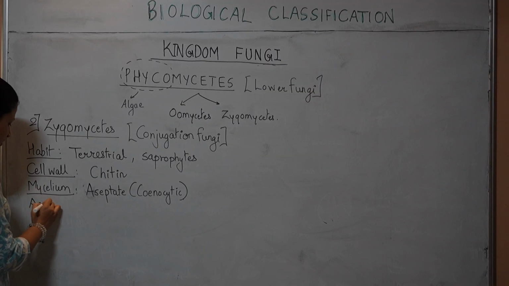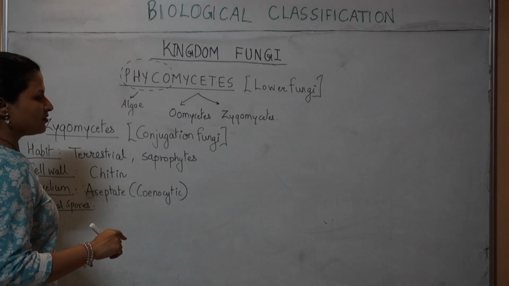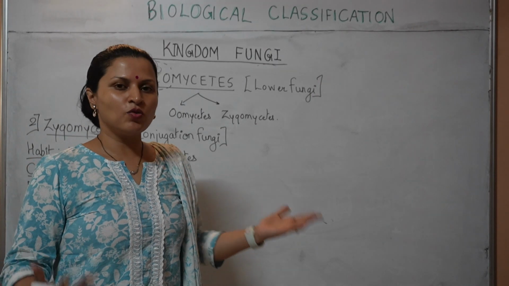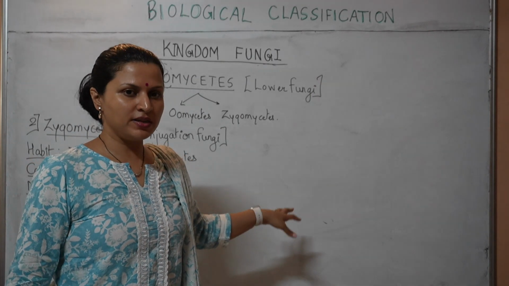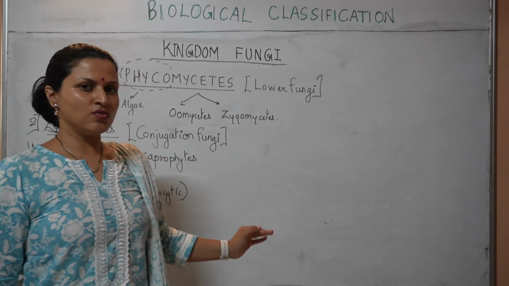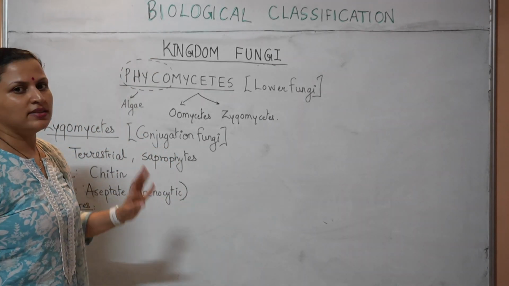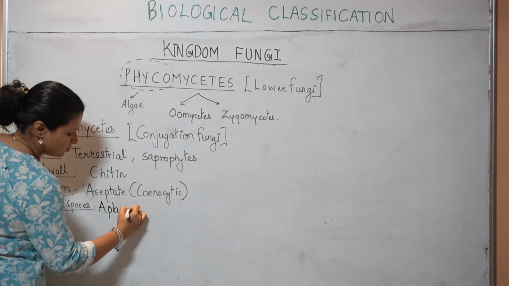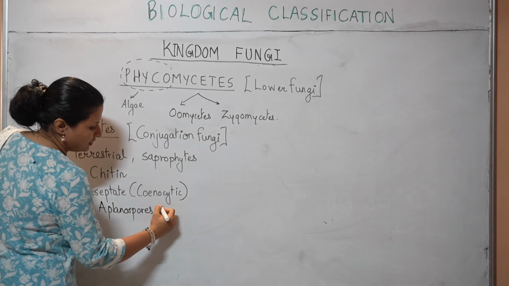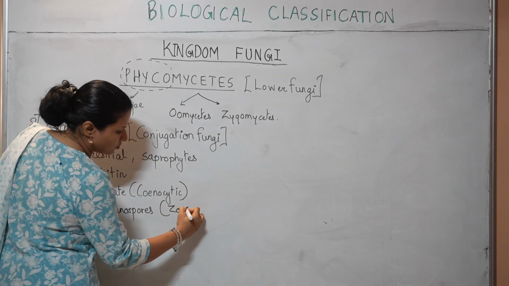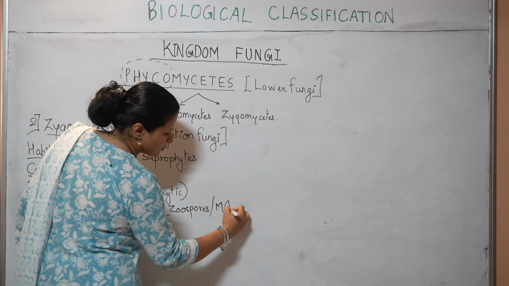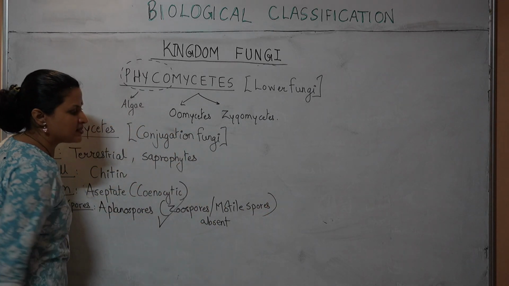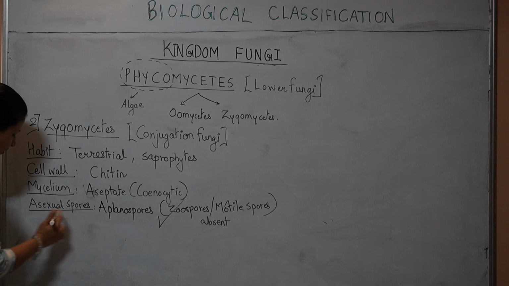Next, asexual spores. Oomycetes prefer to have zoospores because they were aquatic in nature, and since the zoospores were motile, they could move around in the water medium. But these are terrestrial, so they do not produce zoospores. They only produce the aplanospores. And because of their terrestrial habitat, zoospores or motile spores are said to be absent. This is an important statement from NCERT. Motile spores are absent.